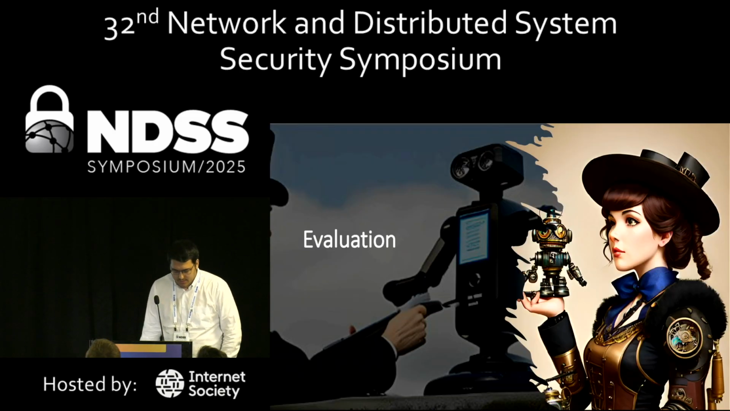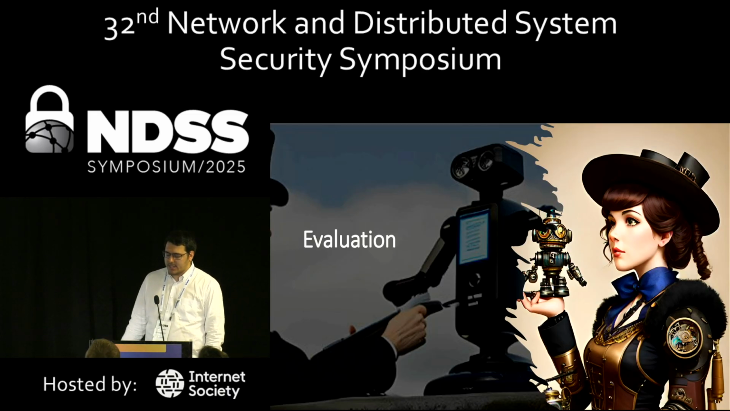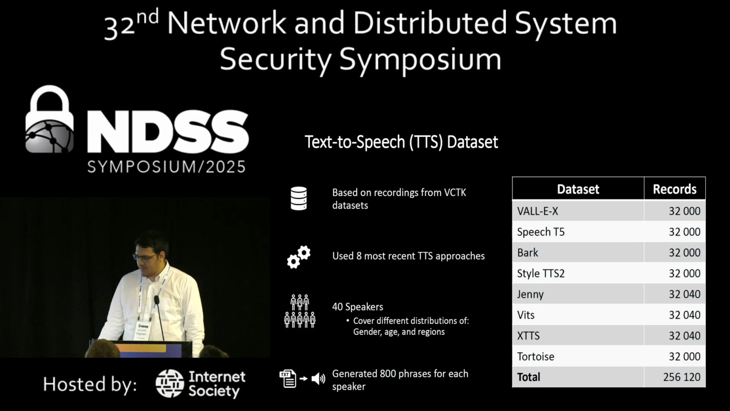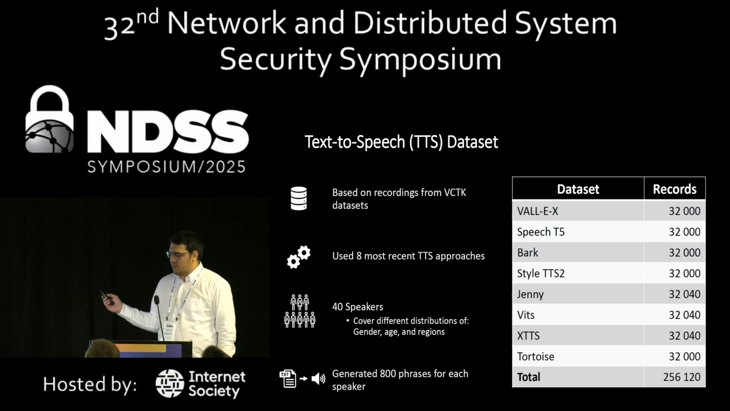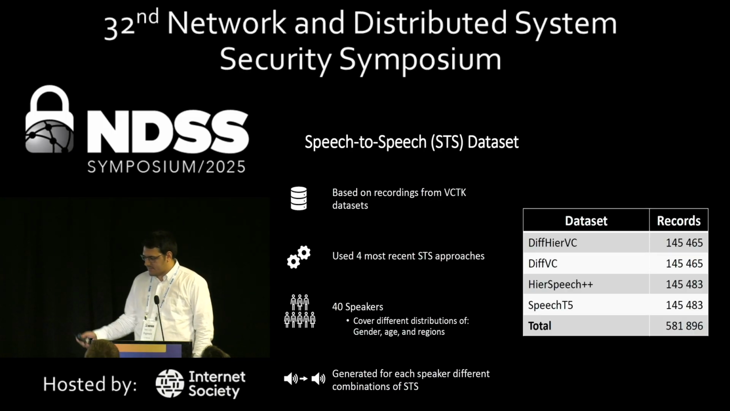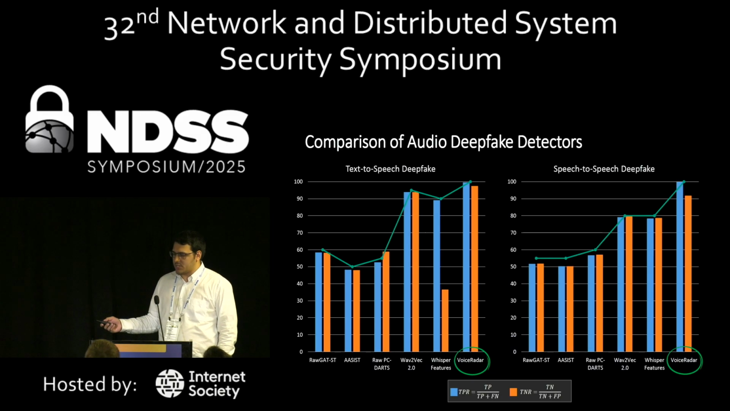As we said before, the existing detector literature was lacking in evaluation against existing approaches, so we decided to create our own dataset. We created a text-to-speech dataset using the VCTK dataset for human samples. We used 8 of the most recent TTS approaches, and we did the same for a speech-to-speech dataset. We then evaluated our approach, and as you can see, we were able to have an approach that is agnostic to both the text-to-speech and speech-to-speech domains.